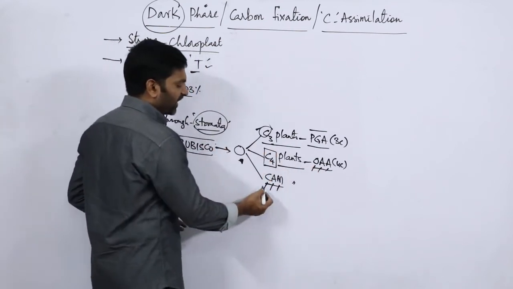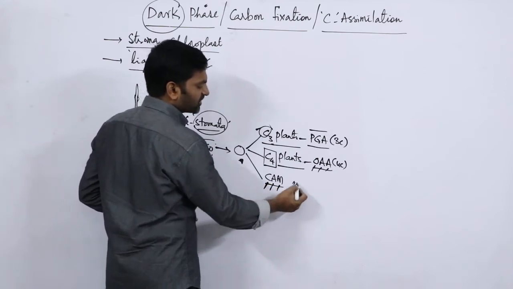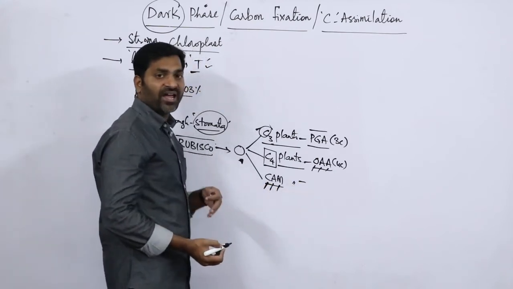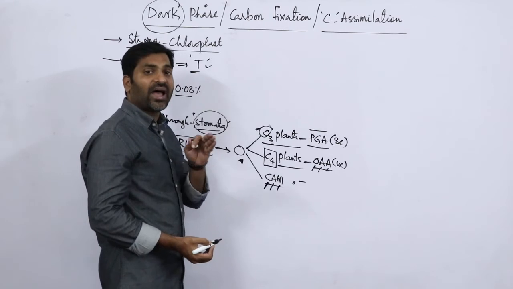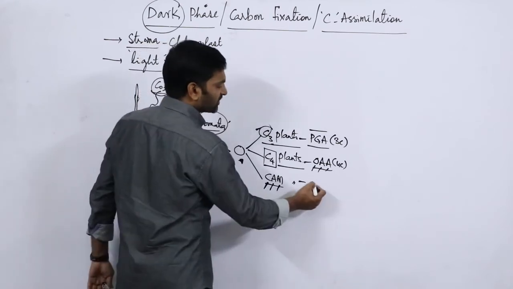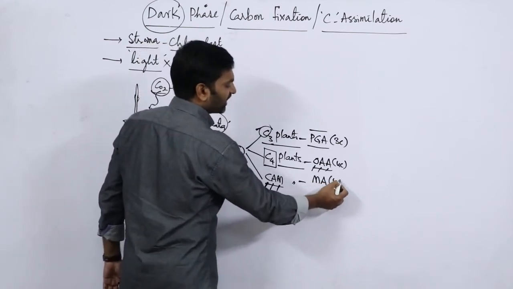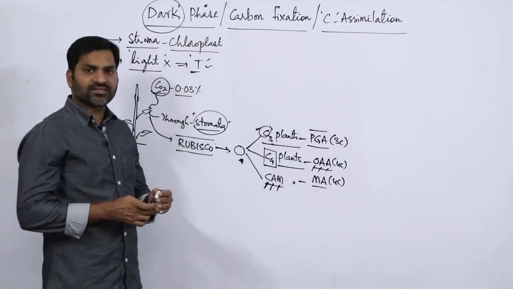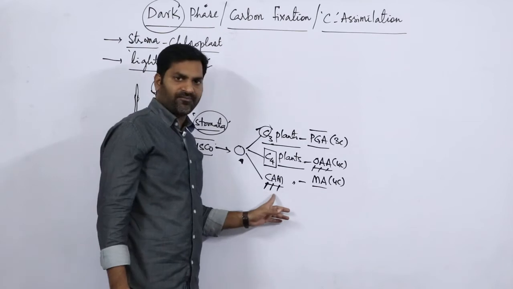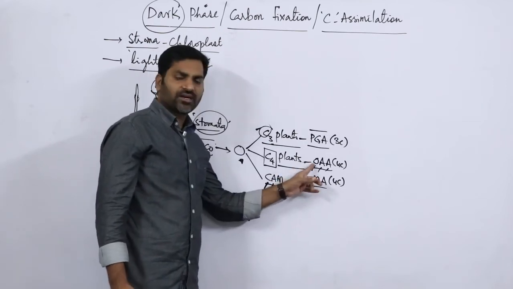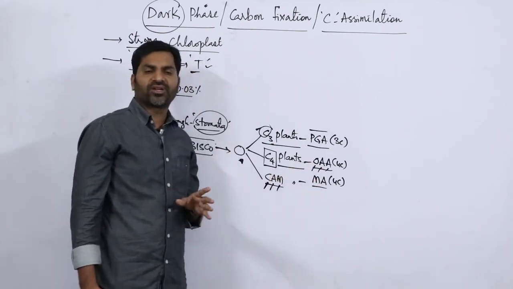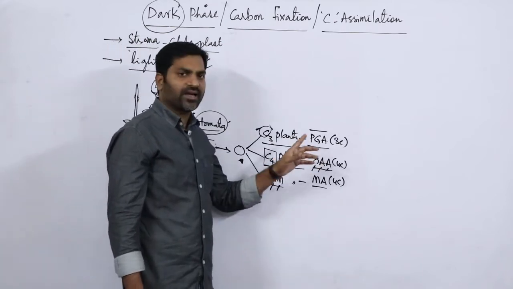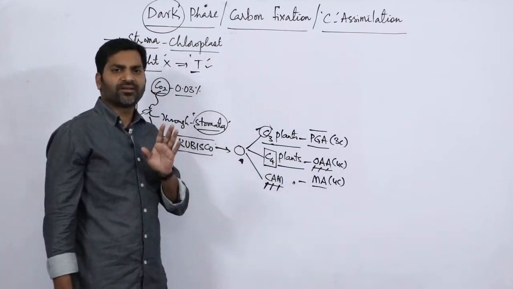Oxaloacetic acid is the first stable compound in C4 plants. Then come to CAM plants, crassulacean acid metabolism. The first stable compound has 4 carbons but a different name, malic acid. So malic acid is the first stable compound in CAM plants, oxaloacetic acid in C4 plants, and phosphoglyceric acid in C3 plants.